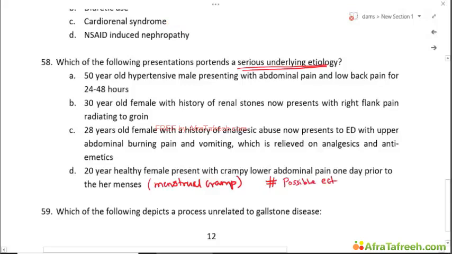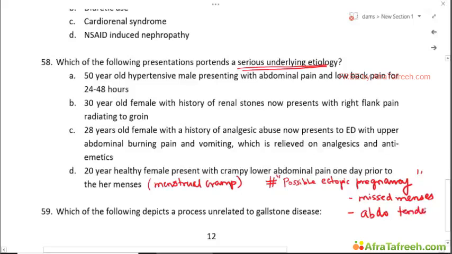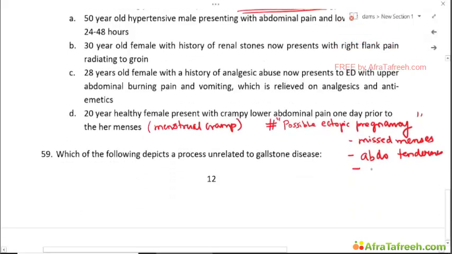However, a possibility of an ectopic pregnancy must be considered, especially if the patient has a history of missed menses, abdominal pain, abdominal tenderness, any syncope, or vital signs abnormality.